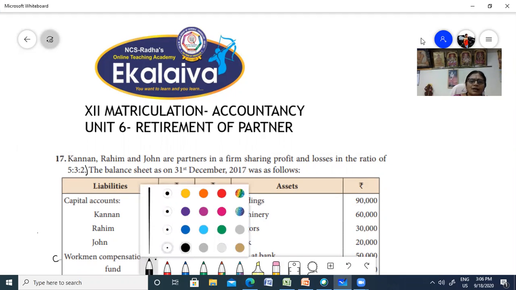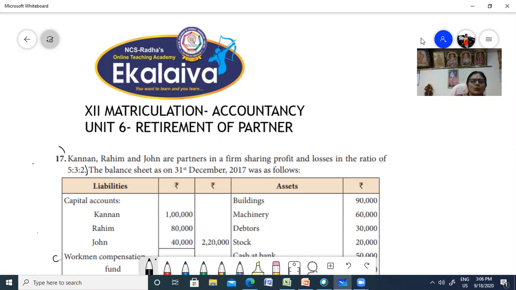Children, you're in Unit 6, Retirement of Partners, and today we're going to discuss problem number 17. We have been discussing all the adjustments that you have to make when a partner is retiring from the firm. We saw that you have to revalue the assets and liabilities, distribute all the reserves and surpluses, distribute the losses if any, then distribute the workman compensation fund and investment fluctuation fund if you have, and share them.